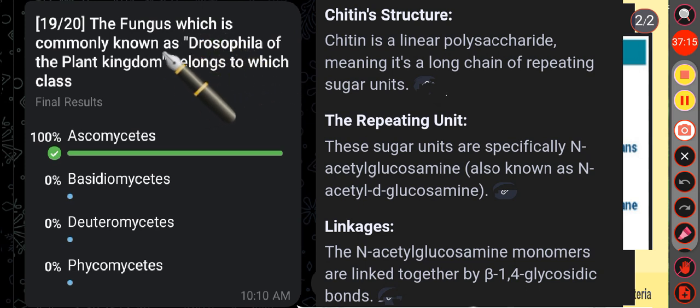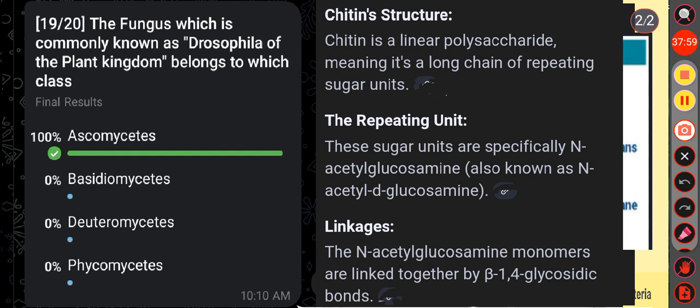Okay. Then next question, the fungus which is commonly known as Drosophila of the plant kingdom belongs to which class? Option A Ascomycetes, option B Basidiomycetes, option C Deuteromycetes, option D Phycomycetes. Here the correct answer is option A, that is Ascomycetes. And remember, the fungus Neurospora is known as the Drosophila of the plant kingdom. Why is it called Drosophila of the plant kingdom? Because like Drosophila in the animal kingdom, it is widely used as a model organism for genetics and biochemical studies.